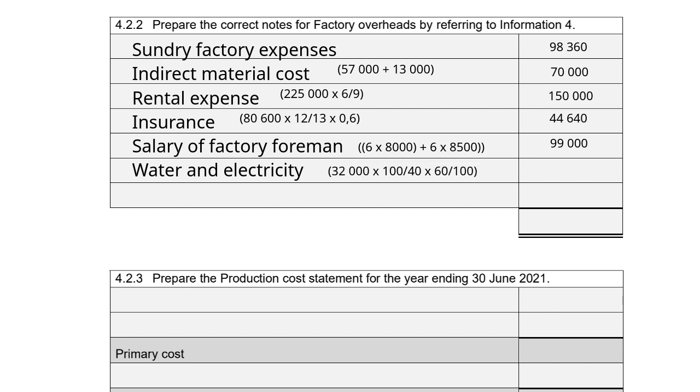And if we do that, we then get an answer of 48,000 Rand that should have gone to water and electricity in terms of the factory overhead expenditure. Then our total factory overheads, if we add up all these amounts, will then be 510,000 Rand.